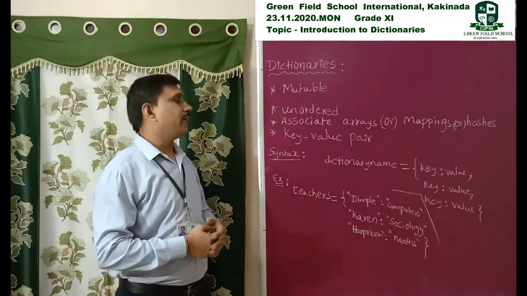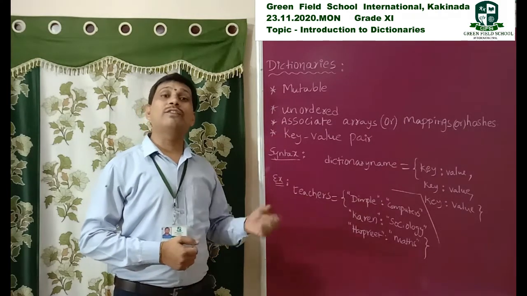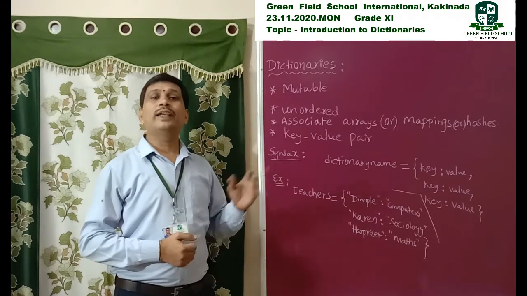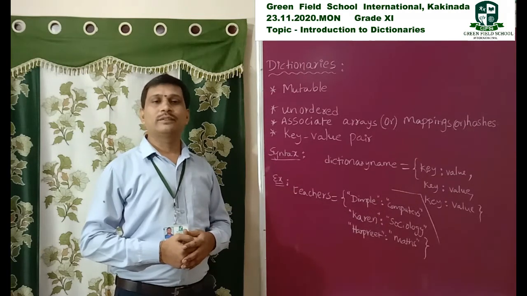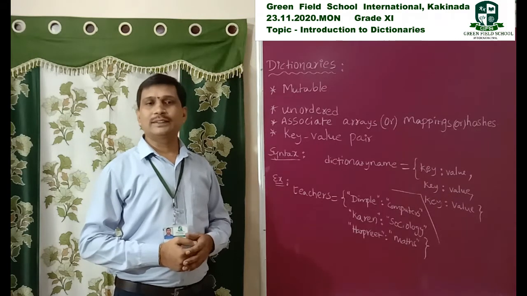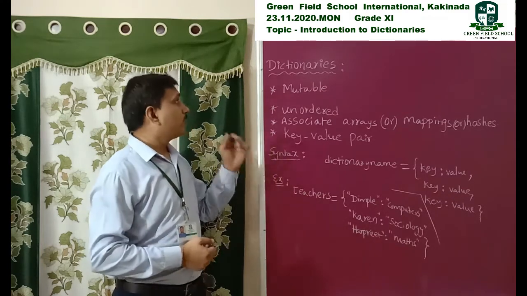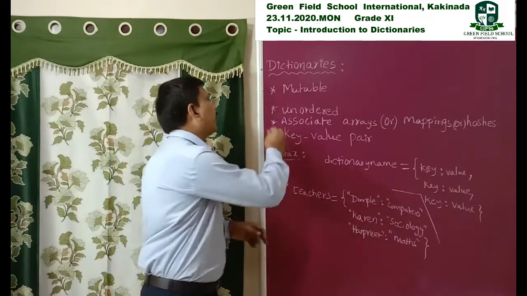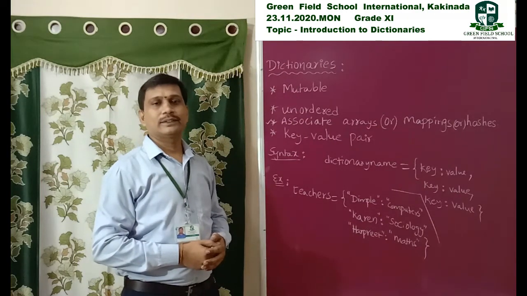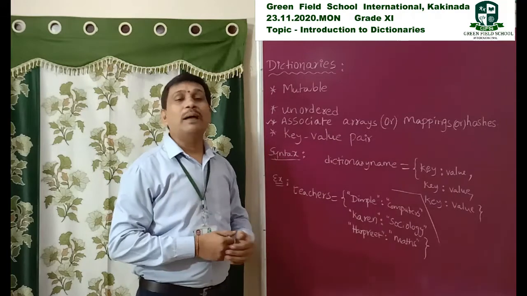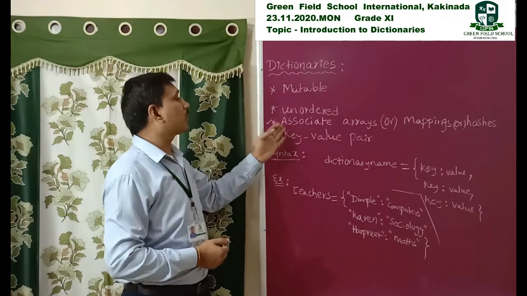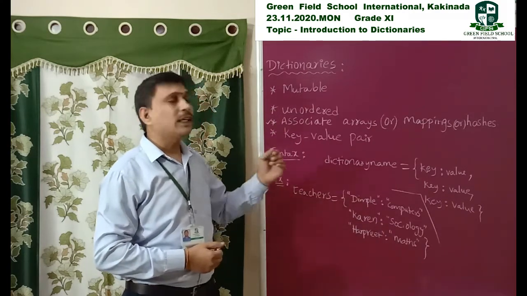So a dictionary is an unordered collection of items. Here order is not important. That's why it is called an unordered collection of a group of items. It is also called associative arrays. Dictionary is also called associative arrays, mappings, and hashes.